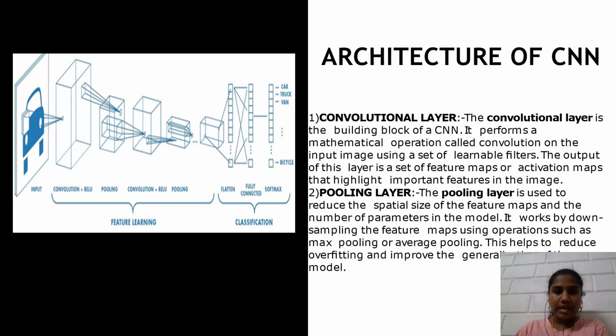The second layer in the CNN is the pooling layer. The pooling layer is used to reduce the spatial size of the feature maps and the number of parameters in the model. It works by downsampling the feature maps using operations such as max pooling or average pooling. This helps to reduce overfitting and improve the generalization of the model. The spatial extent of the feature maps and the number of model parameters are both decreased by using the pooling layer.